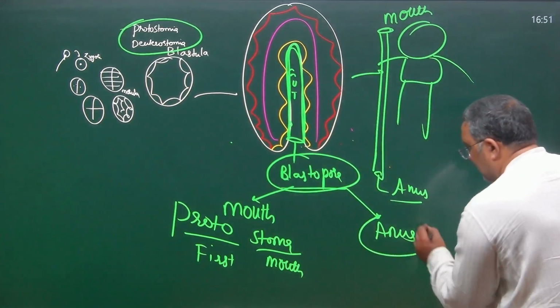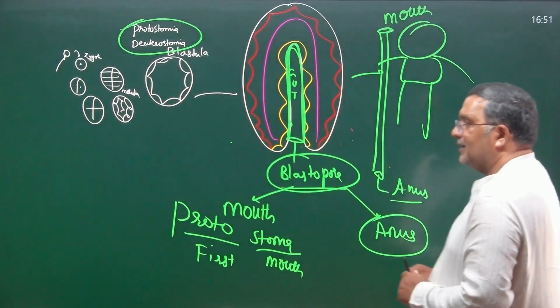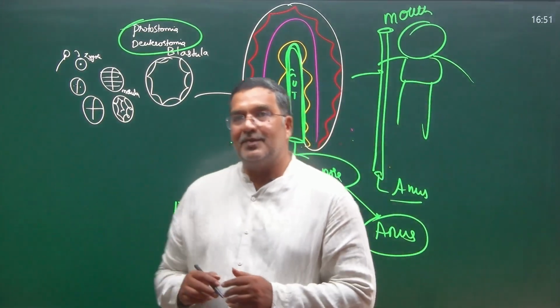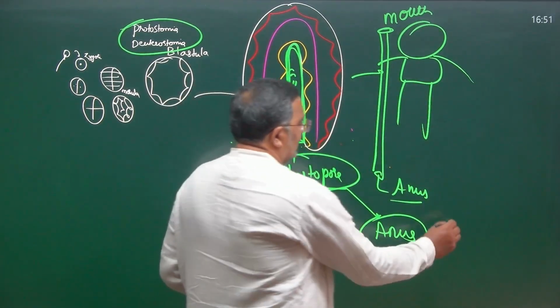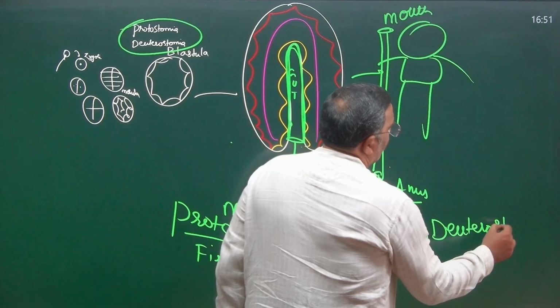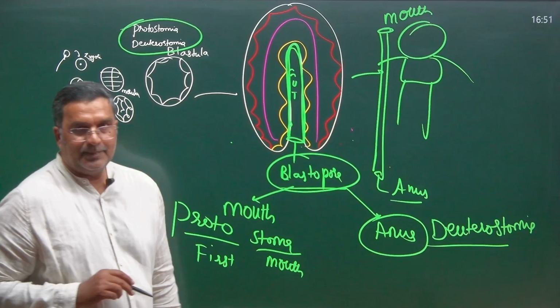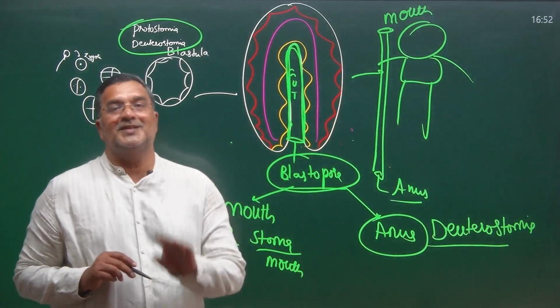Next, here the blastopore may develop into anus. So what is the first structure developed? Anus. These organisms are called Deuterostomians, meaning next mouth.